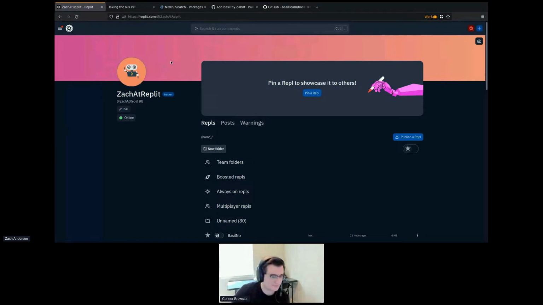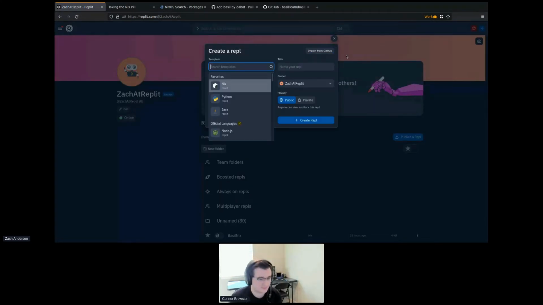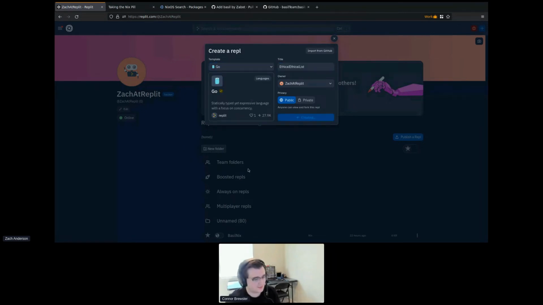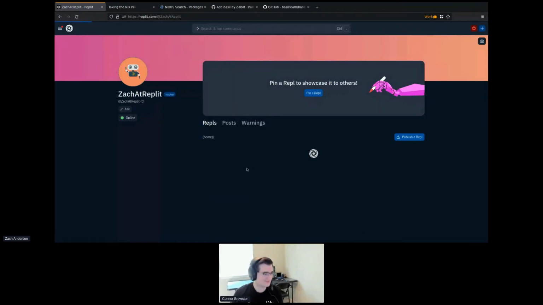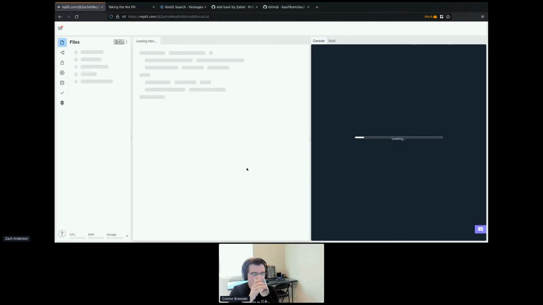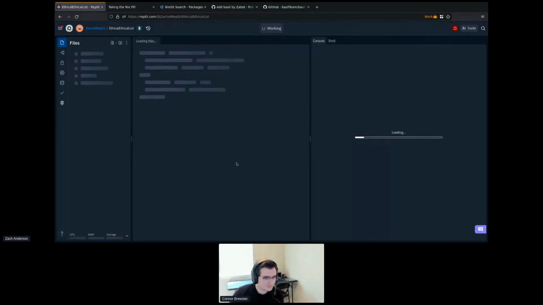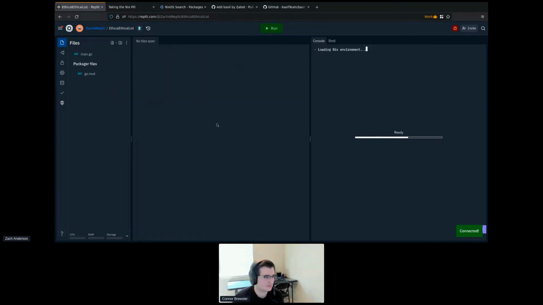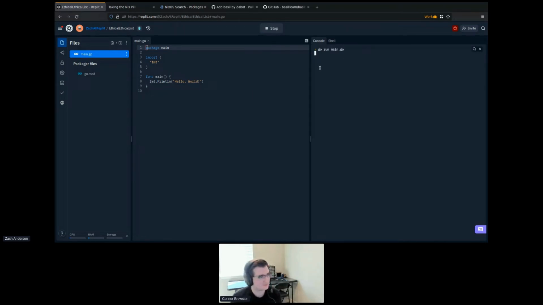We will do that. So, okay, we have a REPL that we created, runs Risk when we click the run button. Can we do something more useful? And the answer is yes, we can. We can use that run button to run tools for a programming language. So we can make a Go REPL here. And if we make a Go REPL, it'll load up. And this is just a normal Go REPL, hello world. I can import fmt, print hello world. If I run the REPL, it runs go run.